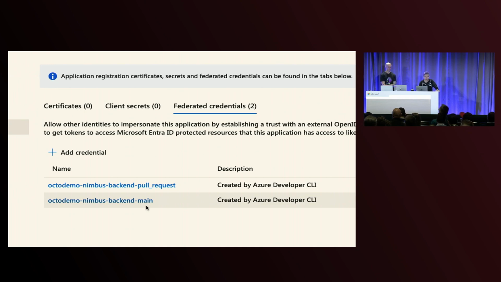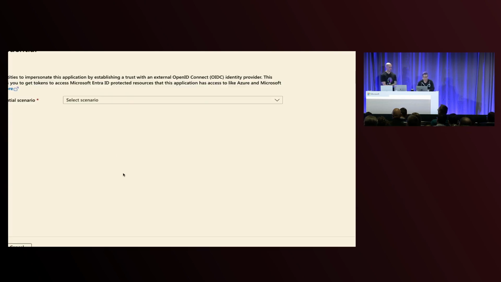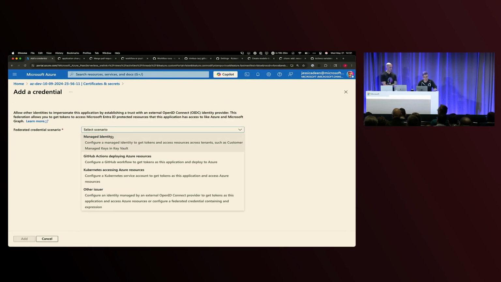But what's even more important is you can scope this down. Because a lot of times in production, we don't just go on main and pull requests. We have our different environments in GitHub. Maybe we're also firing and deploying on tags and releases. We can easily now scope this down and update this credential, because the trust relationship is already established, that we can go under credential where we select our scenario.